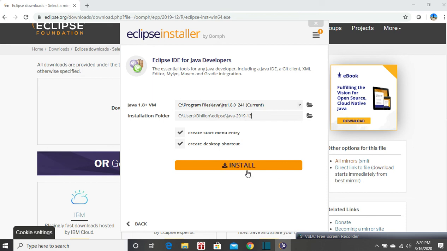It's pretty straightforward. We have to accept the license. Now it's going to be a time-consuming process to install it. So just accept the license. Yes.